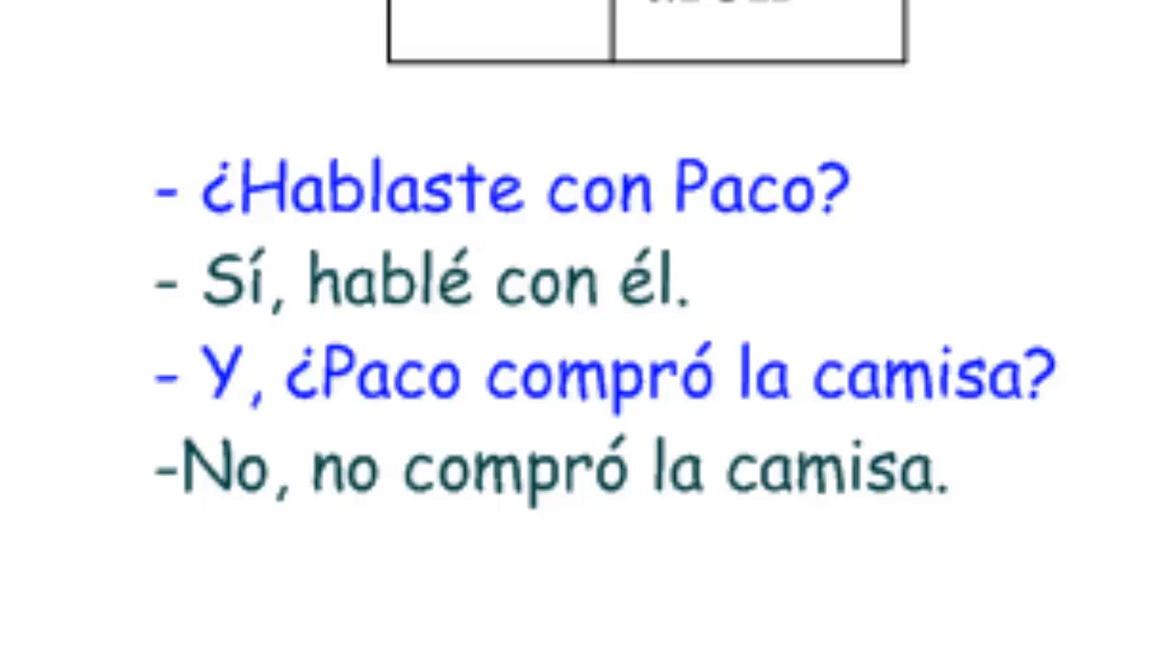Now let's make sure we understand that. ¿Hablaste con Paco? Did you speak with Paco? Sí, hablé con él. Yes, I spoke with him. ¿Y Paco compró la camisa? And Paco bought the shirt? No, no compró la camisa. No, he did not buy the shirt.